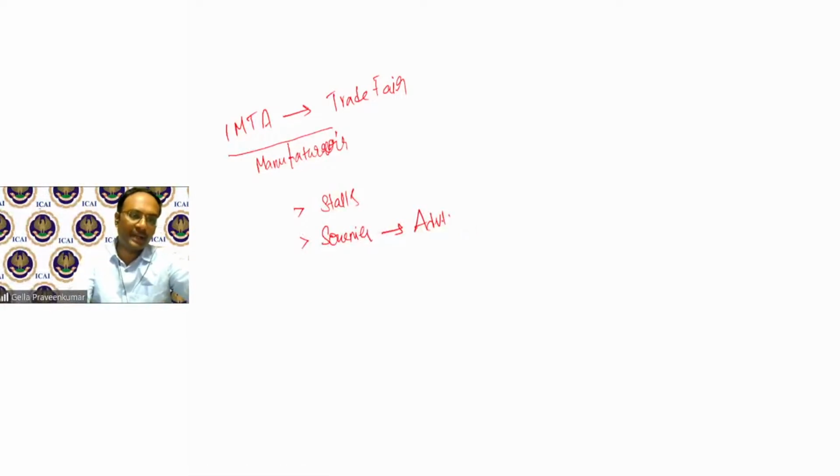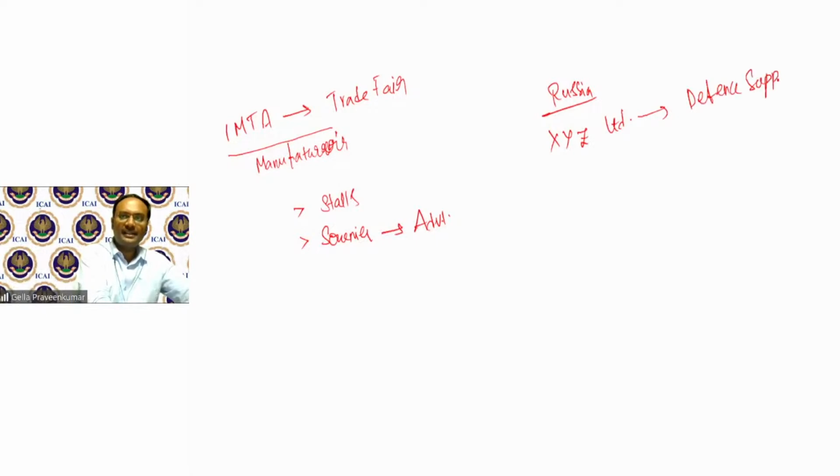For a moment, let's assume that from Russia, there's an entity called XYZ Limited. This particular entity is into defense supplies. Now, assuming that IMTA is an entity, a Section 25 entity registered under the Companies Act. Now, IMTA gets an order from this XYZ Limited for the purpose of placing a stall.